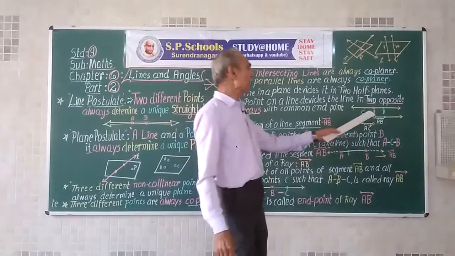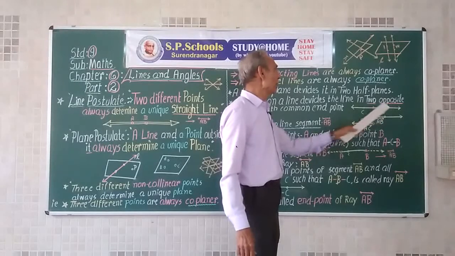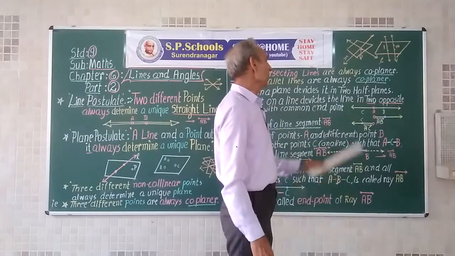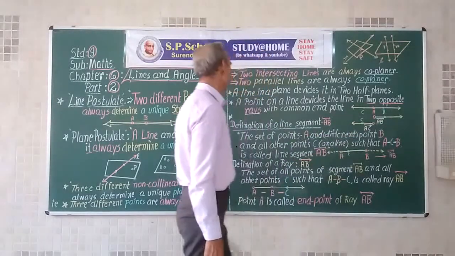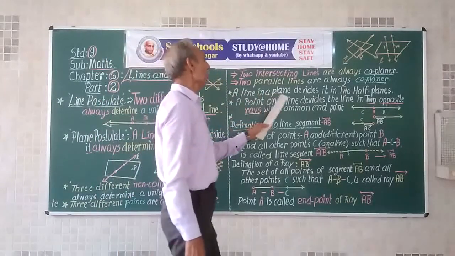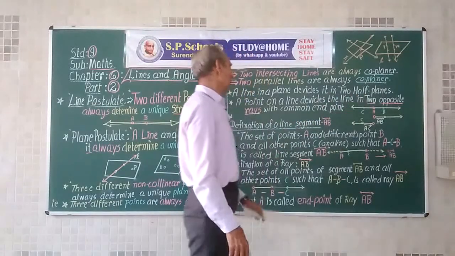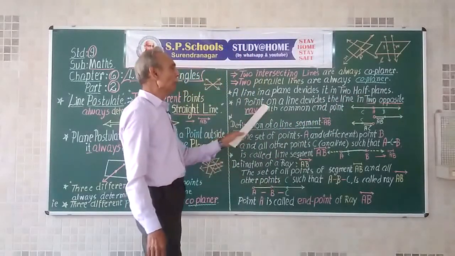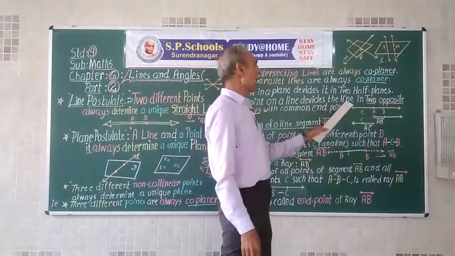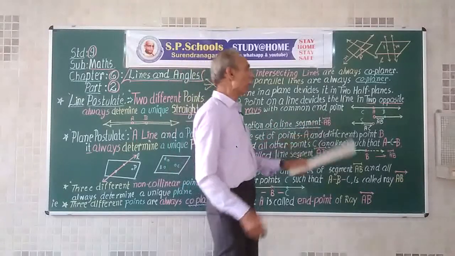Now suppose we take a point on a line, the point divides the line into 2 pieces. Similarly, a line in a plane divides the plane into half planes. A point on a line divides the line into 2 opposite rays with common endpoint.